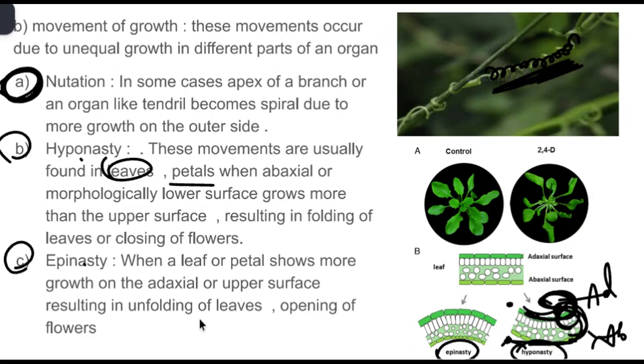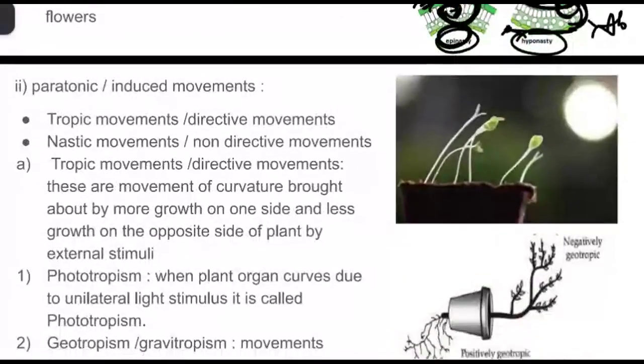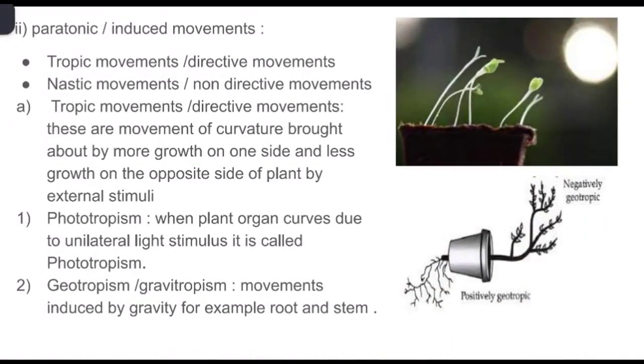And coming to epinasty, the adaxial region will grow faster, whereas the abaxial region will not grow as fast. So it will result in infolding, nothing but closing. So these are the three important types of movements of growth. Then coming to paratonic or induced.